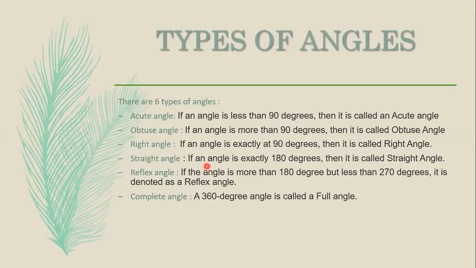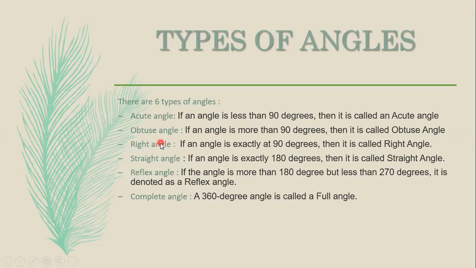Straight angle. If an angle is exactly 180 degrees, then it is called a straight angle. So that means if you draw one straight line, at the midpoint you can get 180 degrees. Where we get 180 degrees in a straight line, that is called a straight angle. Next is reflex angle. If the angle is more than 180 degrees but less than 270 degrees, it is denoted as a reflex angle.